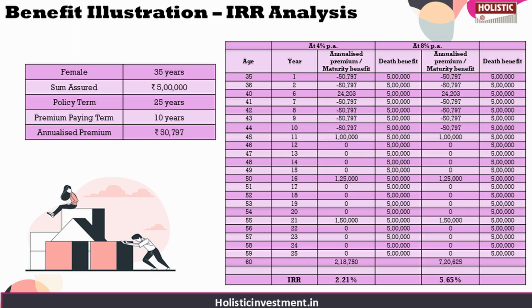The benefit illustration provides projections based on assumed investment return rates of 4 and 8% per annum. These are just for example purposes to show you how this policy can perform in the worst and best case scenarios. These are neither guaranteed nor indicative of the maximum or minimum returns that may be earned from this policy. Based on the projected cash flows, the IRR works out to be 2.21% under the 4% return scenario, reflecting negligible wealth creation.